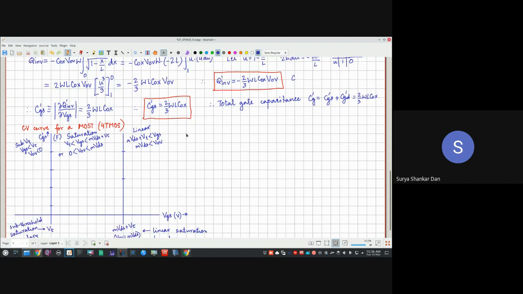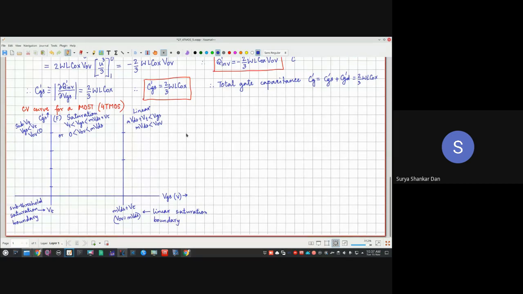This overlap capacitance comes because of the fabrication process. Suppose we have a MOSFET like this, and we have made a gate like that. So from here to here is going to be a very high capacitance.